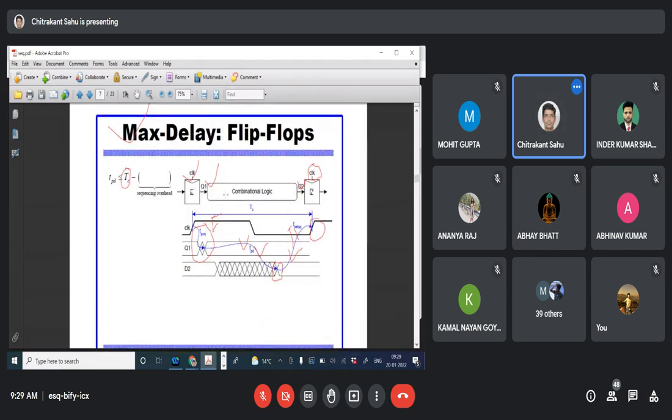Are there any questions from this particular point? What is max delay constraint? Is it clear? For reference, you can use the Neil Weste book, Digital Integrated VLSI Design. Where these things with the timing diagram are covered, there is a separate chapter for sequential circuits. So you can go and read all those things.